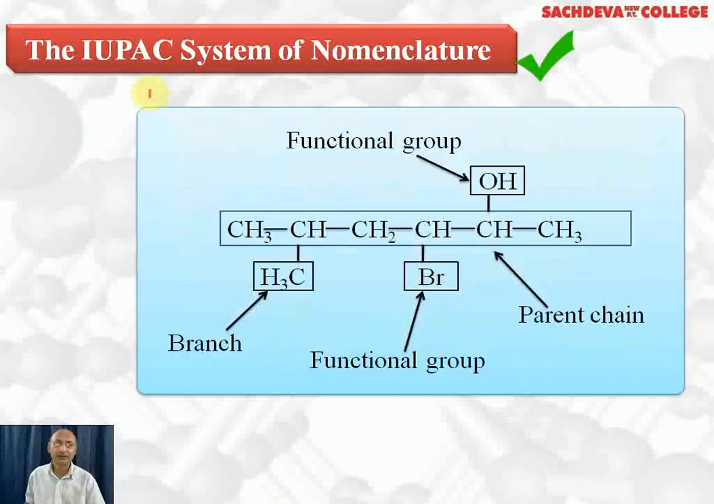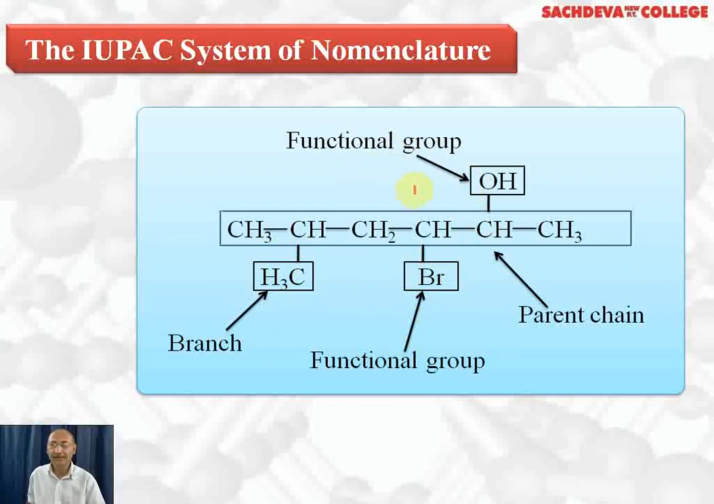IUPAC system of nomenclature. Here, first identify the various points to be remembered while naming organic compounds. First we have to find out the parent chain. This chain is called the parent chain. After we find the longest continuous parent chain, we have to find out the branches. This is one of the branches, that is, a methyl group is attached. This is a functional group which is present, it is Br, and this is another functional group which is OH.